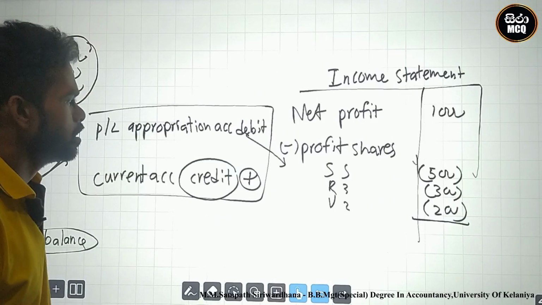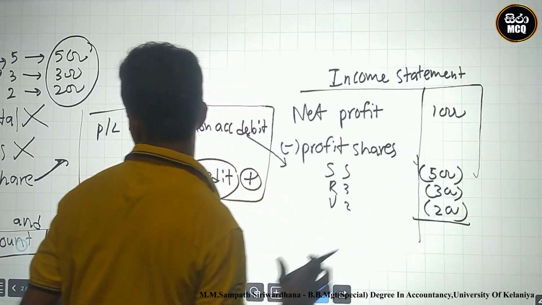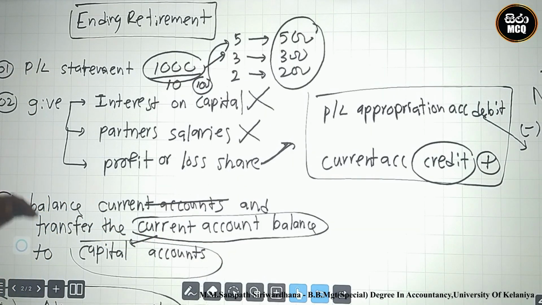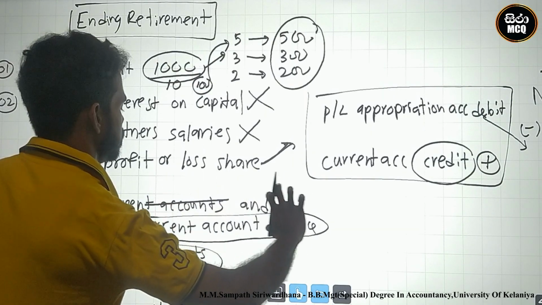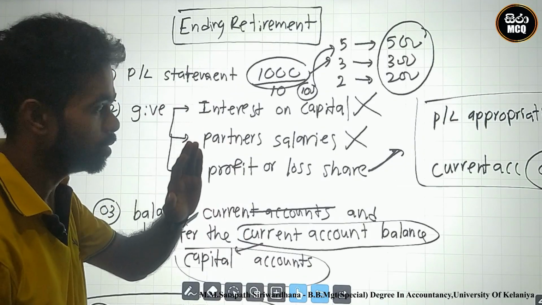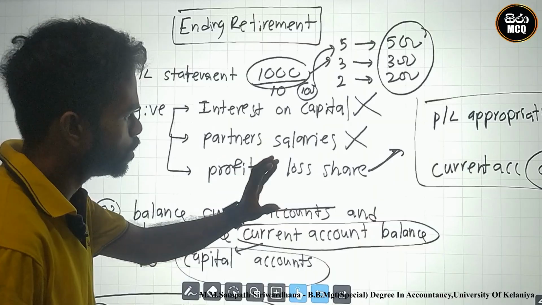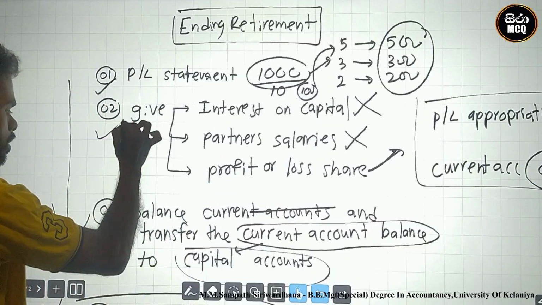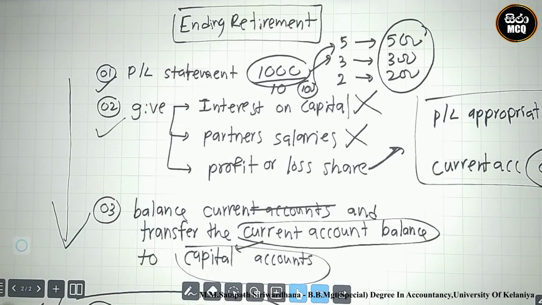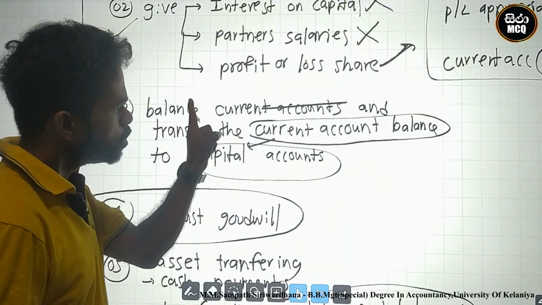These are the steps. What is the next step? This is the second step we followed. Look here, we prepare the profit or loss statement. After that, we distribute the profit or loss by the ratio. The second one is okay. What is the third one? The third one is the balance of current account.